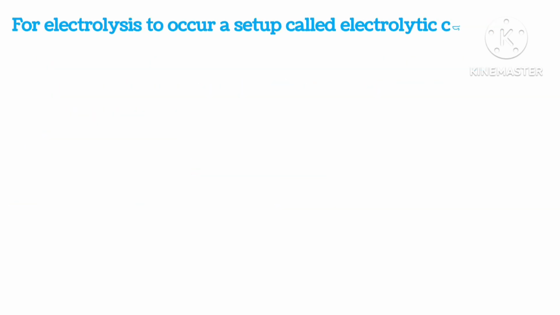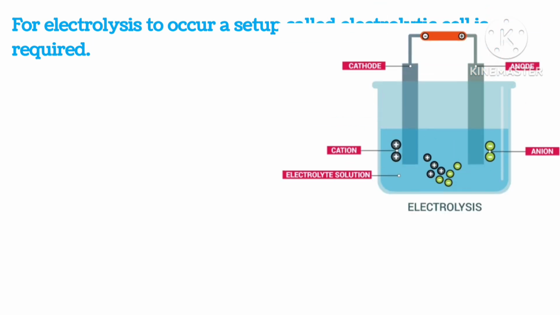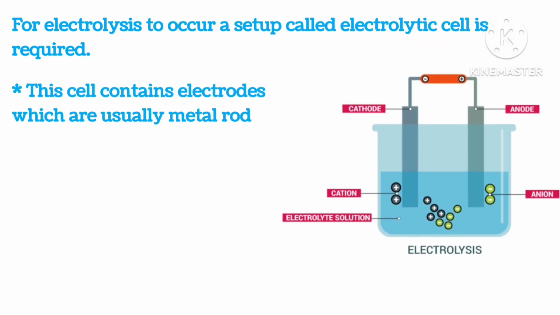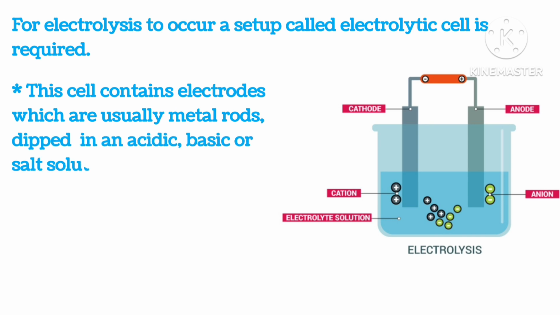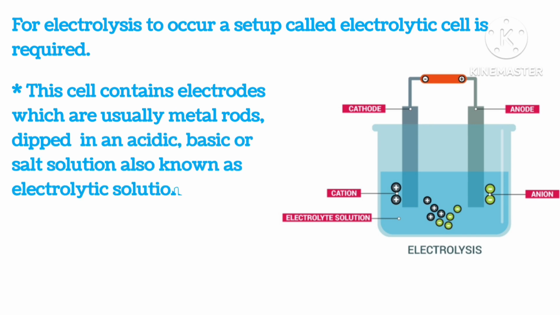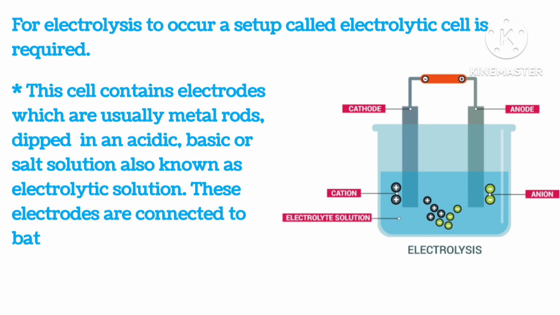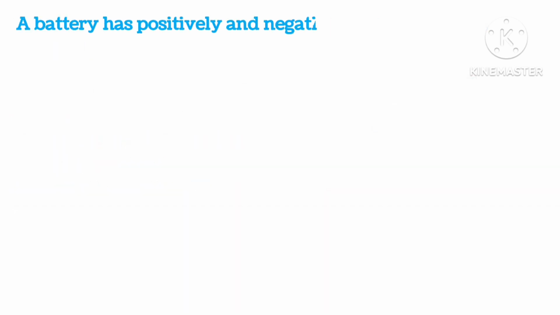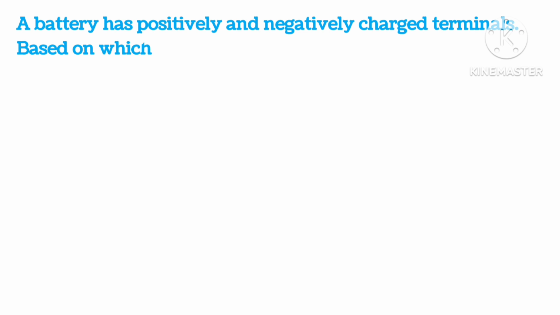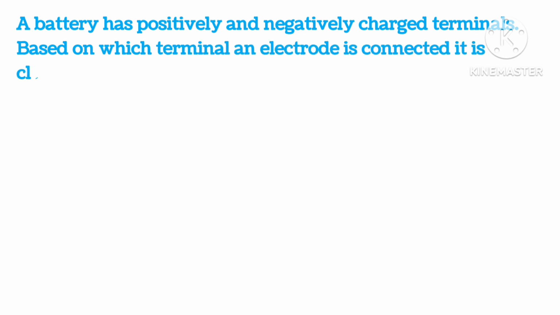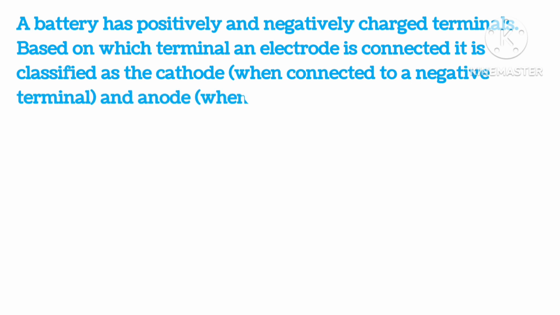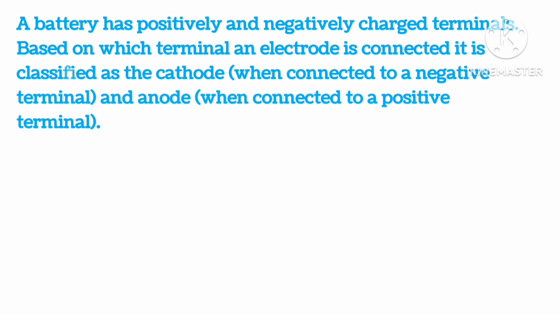For electrolysis to occur, a setup called an electrolytic cell is required. As you can see here, this is the cell containing electrodes, which are usually metal rods dipped in an acidic, basic or salt solution, also known as electrolytic solutions. These electrodes are connected to a battery and a switch in between. A battery has positively and negatively charged terminals. Based on which terminal an electrode is connected to, it is classified as cathode when connected to the negative terminal and anode when connected to the positive terminal.